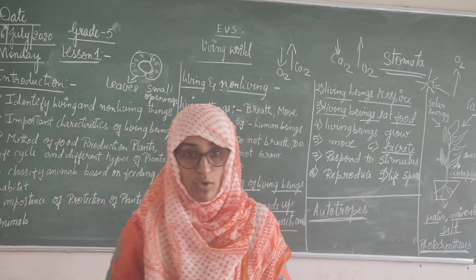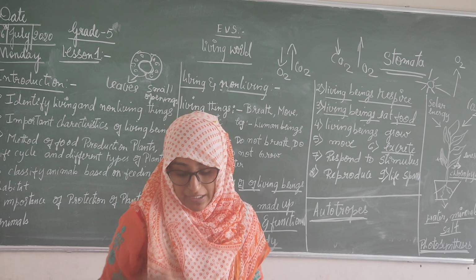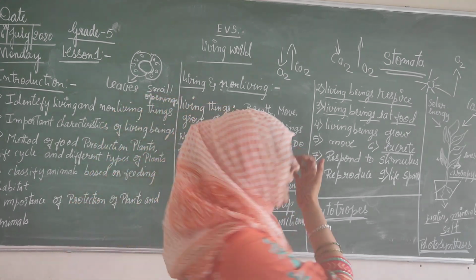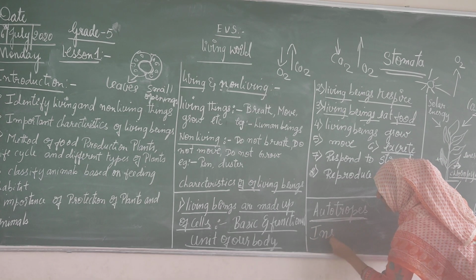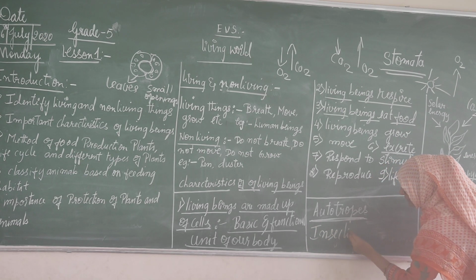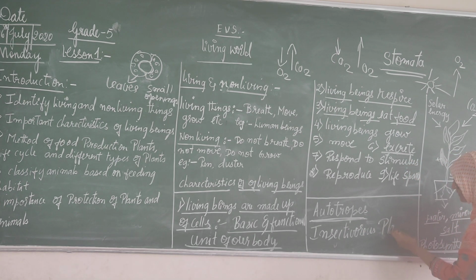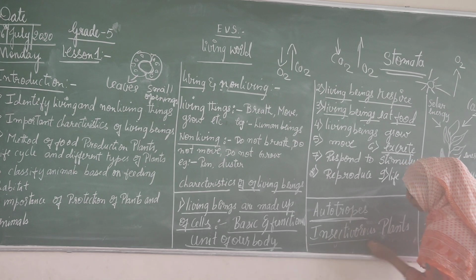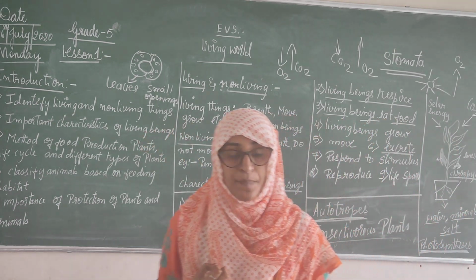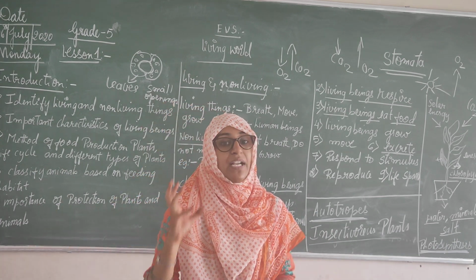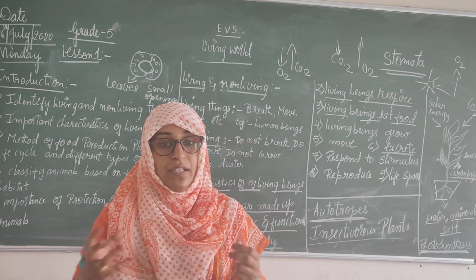Insects release nitrogen and they take it. These nitrogen-taking plants are called insectivorous plants. Why are they called insectivorous? Because they take nitrogen from some kind of insects, and they grow.